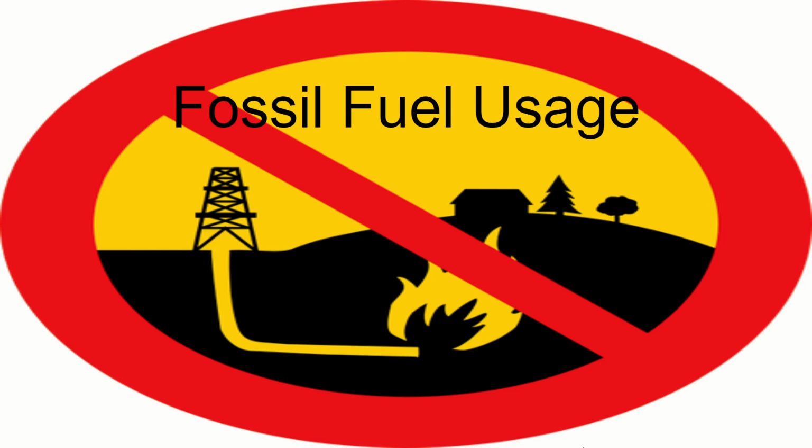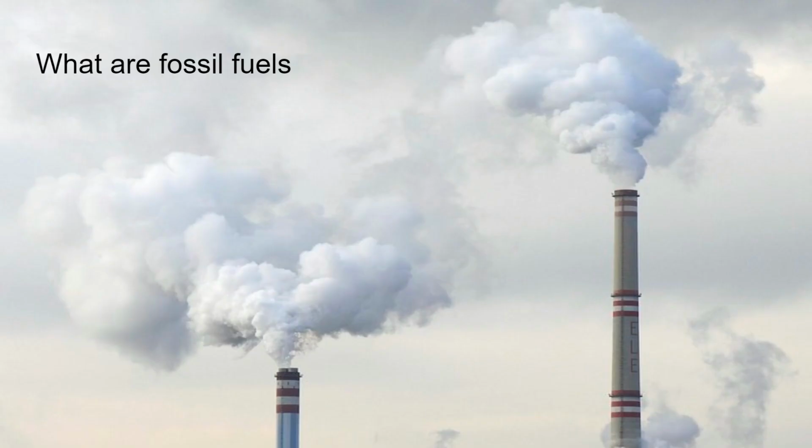Today we'll be talking about fossil fuel usage and why it's problematic. So what are fossil fuels? Fossil fuels are made up of ancient plants and plankton and other such things which have been in the ground for millions of years and have decomposed and/or been compressed to create things such as natural gas, oil, and coal. And these days, we burn fossil fuels to produce energy, and now we burn over 4,000 times the amount of fossil fuels than we did back in 1776.